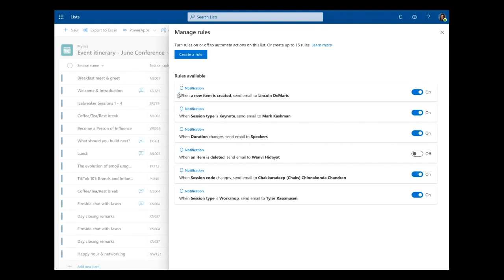There are a lot of different kinds of rules that you can create. One of the coolest rules is the ability to send a notification when a particular column changes to a particular value. You see here the second rule, when session type is keynote, send an email to Mark Cashman. Mark Cashman is in charge of keynote sessions for this conference. So this rule will let him know when a new keynote is created, to give him a cue that he should come into this list and start collaborating.